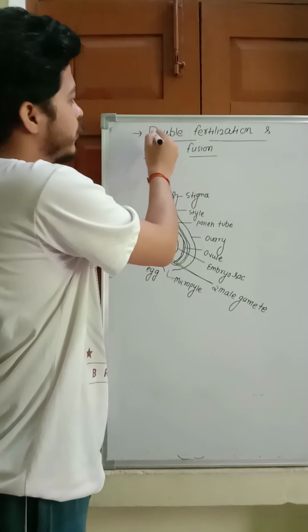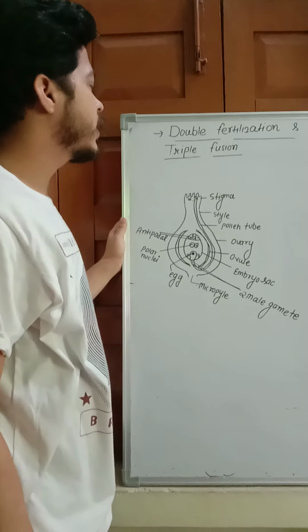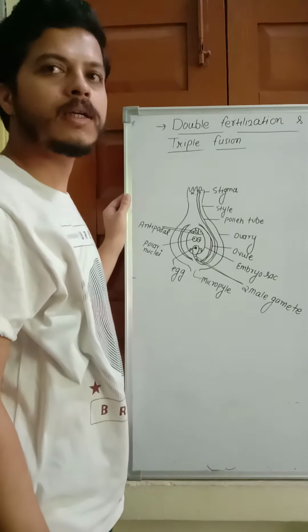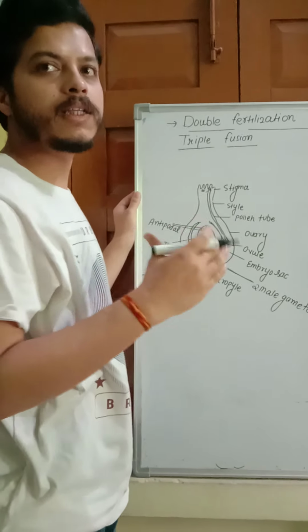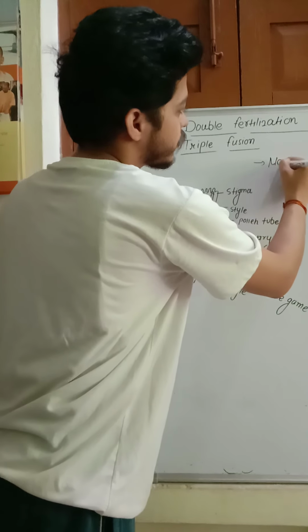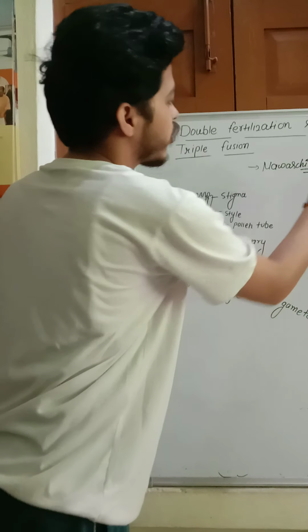Hi students, today we discuss double fertilization and triple fusion. What is the meaning of double fertilization and triple fusion? It means two fertilizations take place and three cells are fused. That is called double fertilization, given by Navaschin. Navaschin is a scientist who gave this phenomenon.